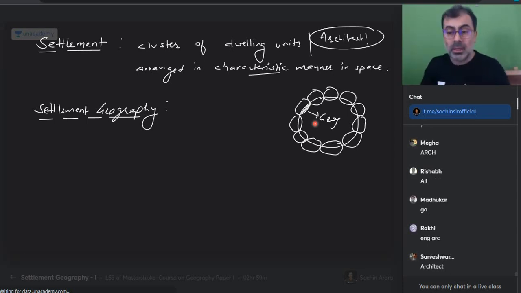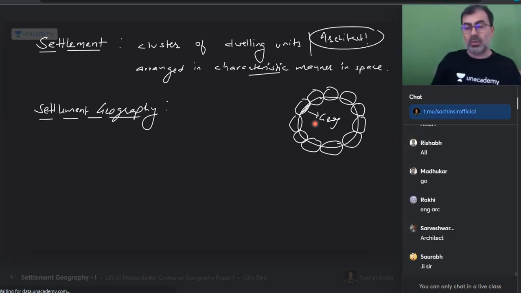So whatever someone asked yesterday, today it is not there, I told you they will just slip away, they only get the notes. But I'm just looking at that. The notes will just define them. Notes will define what is settlement and settlement geography. But I'm saying, do we have the understanding to see that settlement will be studied by many people?